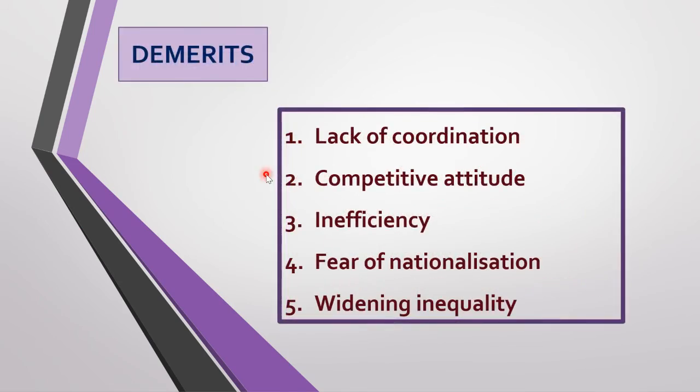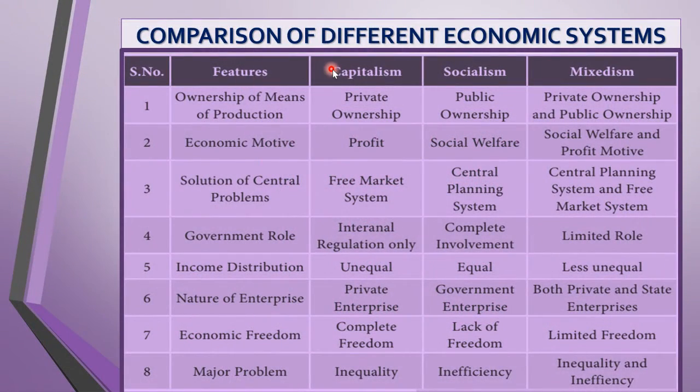Next, let us move on to the last part of economic systems. Comparison of different economic systems. We have already seen about capitalism, socialism, and mixed economy. So here a comparison chart is given. This is a very important question. This is the answer for question number 38. Compare the features among capitalism, socialism, and mixed economy. It is not secularism, it is socialism. So you have to give the comparison of the different economic systems. This is a very, very simple and easy question to study. 8 points you have. If you write all these 8 points, you will get 5 marks.